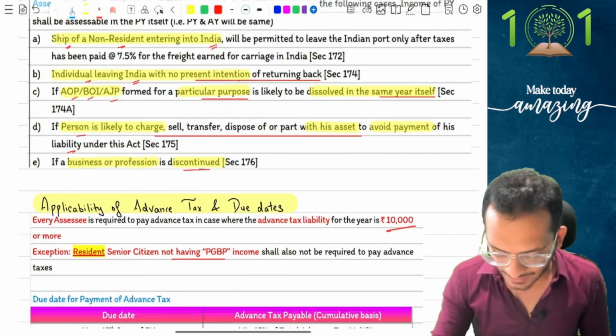So these are the 4 instances where you will only be liable to pay advance tax in the respective quarters and will not be required from the first quarter itself. Theory question number 4, the most important one. Who should be filing a return in India? The following persons are mandatorily required to file a return in India.